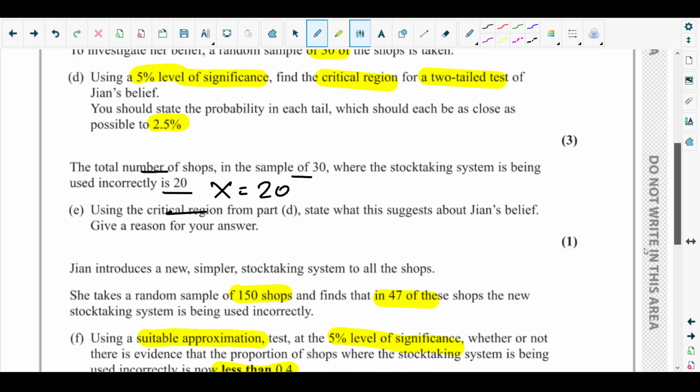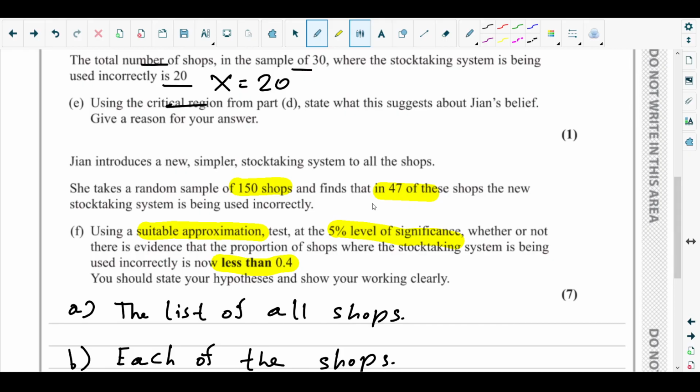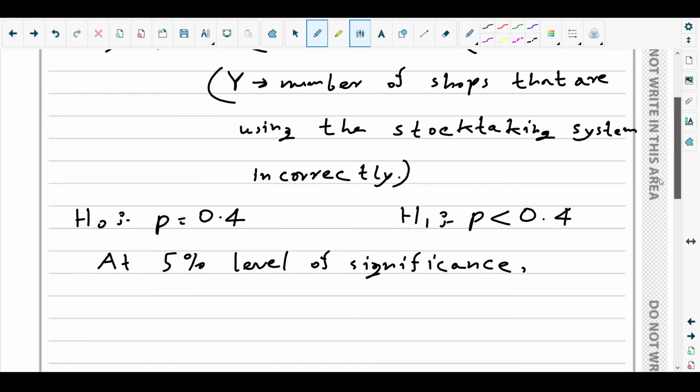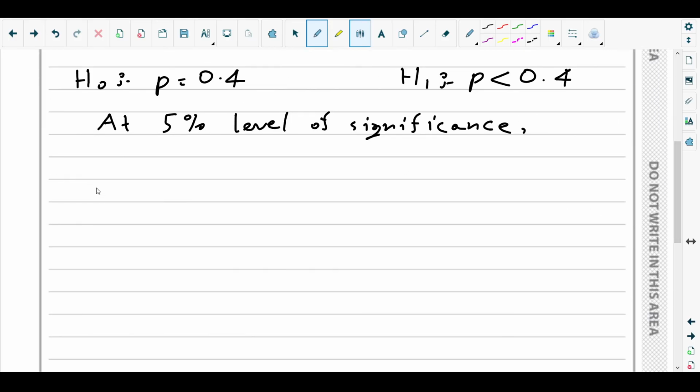I marked it in the question. Since it is one tail, we need to find out whether Y equals 47 lies within the critical region or outside the critical region.